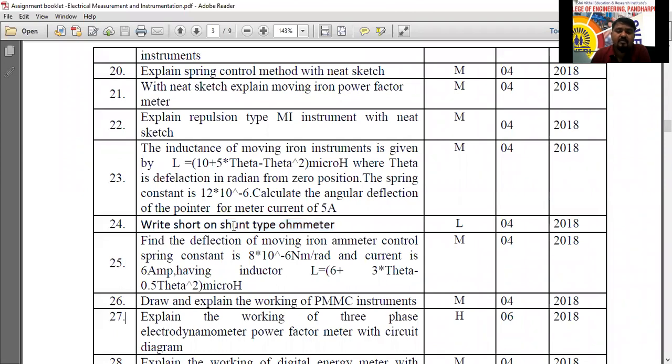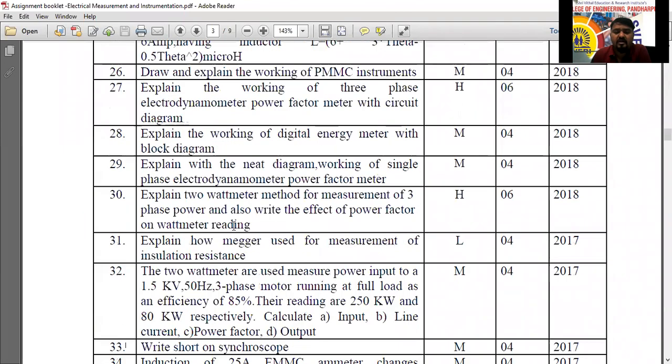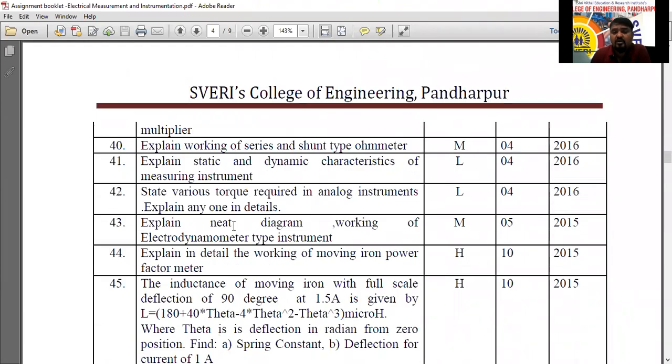6 plus 3, 9 questions are there here only, and one more extra question you can write down. At least for this second unit, it is a very big chapter. 10 theory questions you have to write down. 2 wattmeter method, one more you take that one. So total 10 theory questions you have to write, all equipment.